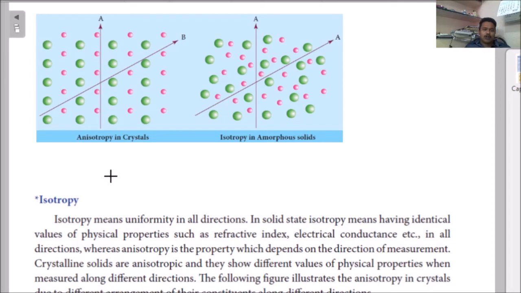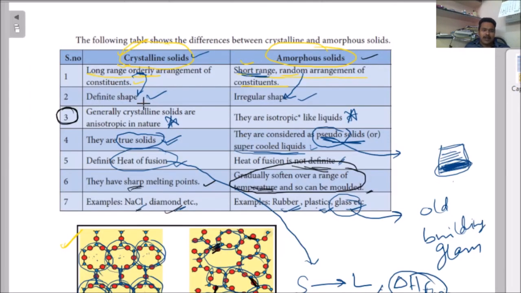Here, anisotropy. What is anisotropy and what is isotropy? There are two types of things here: anisotropy and isotropy. Crystalline solids can show anisotropy. Amorphous solids can show isotropy.